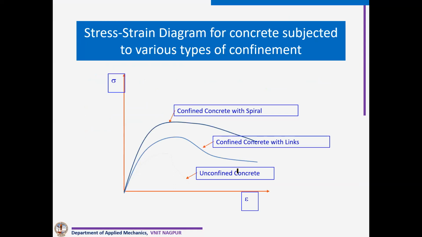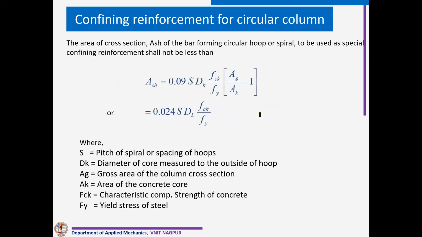See, this is what happened. Suppose you look at the bottom one, unconfined concrete. You can see the stress strain curve; it will be non-ductile. But if you do confinement with rectangular links, you can see it is like this. If you do it with spiral links, in the case of a circular column, our ductility increases much higher. These are the formulas given to calculate the links and their spacing.